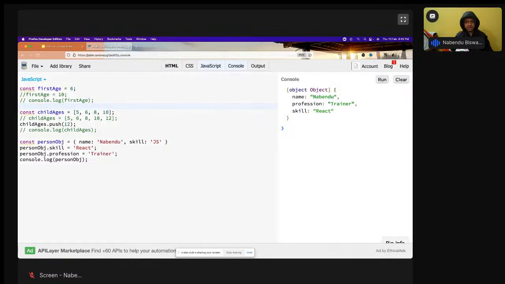See, I'm doing this here, and see, it is all a skill has been changed, and a new profession has been added. So both of these things are allowed. Both of these things are allowed here. So hope it is clear. And so this is what is there.